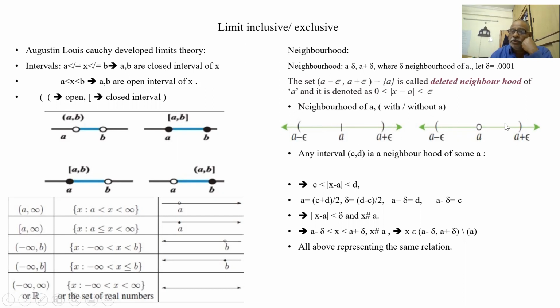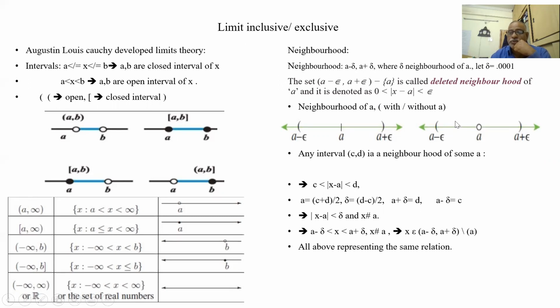So this is the neighborhood of A excluding A. You see, A is not included here. A is circled like this. So this is the deleted neighborhood of A, where A is not included. A plus E, A minus E. A is treated as deleted: 0 less than the modulus of X minus A, less than E.